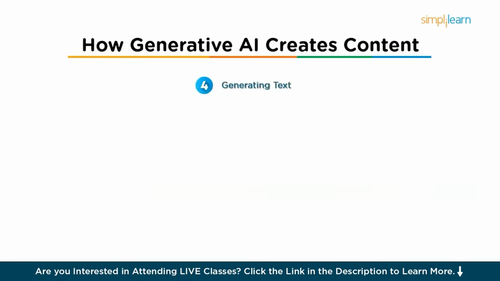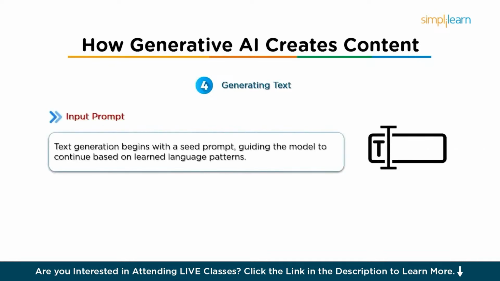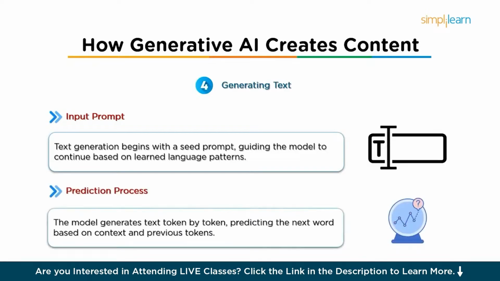Now the next step is generating the text. Once a model is trained, it can be used to generate text. Here's the process. The first one is of course the input prompt, which is a seed or a starting point for the model. This could be anything as simple as a single word or a short phrase. Next is the prediction process. The model generates text token by token, predicting the most probable next token based on the context provided by the input and the previous tokens it has already generated.